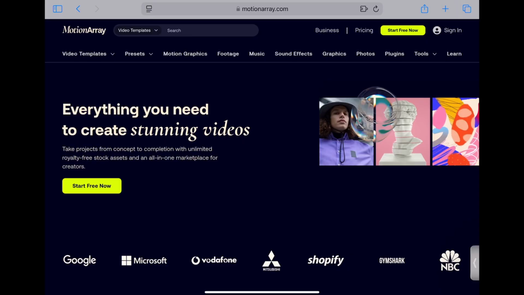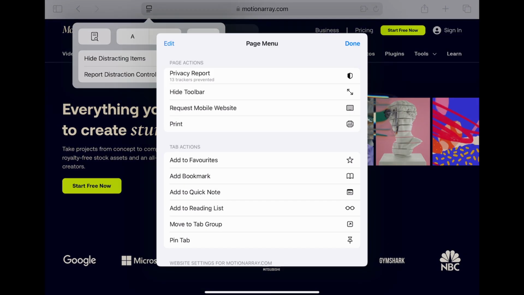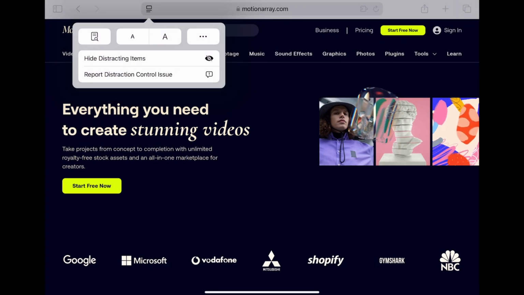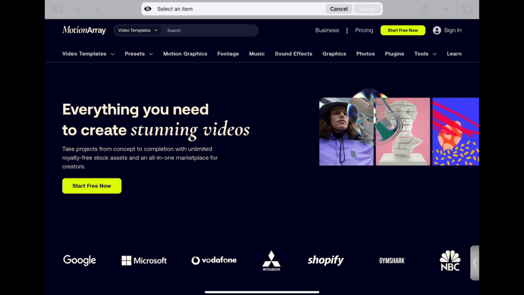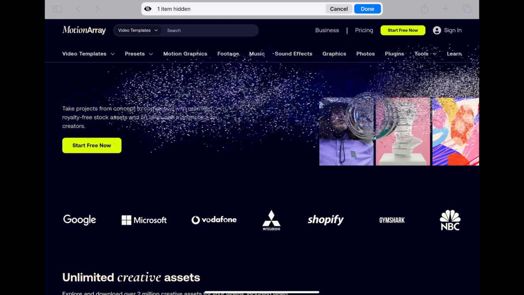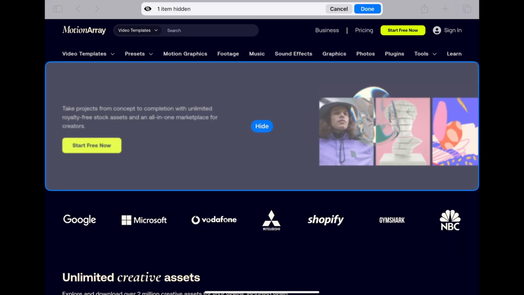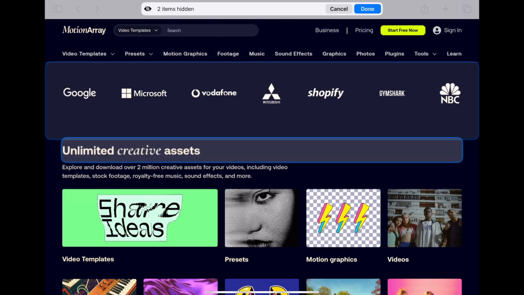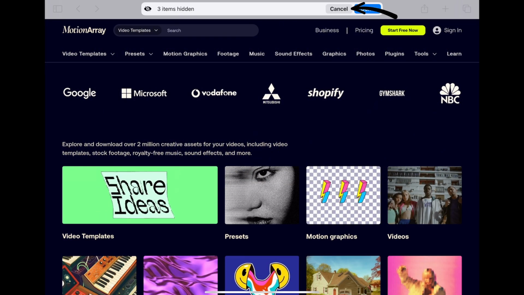Next on the list is Safari. There's a few updates here that you should know about. So firstly, there's a new menu that gives you some more information about the page. You can also select hide distracting items. If you select something on the web page, you can make it disappear, which is really cool. And you can do this with all types of items all over the web page. You can cancel this here at the top as well, and then get those items back if you need to.